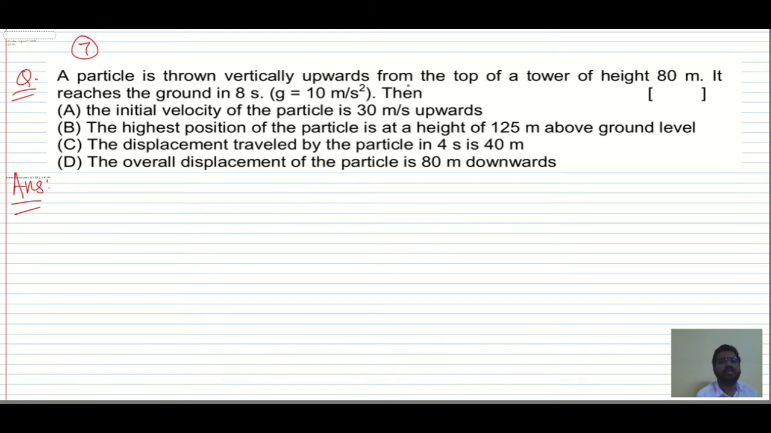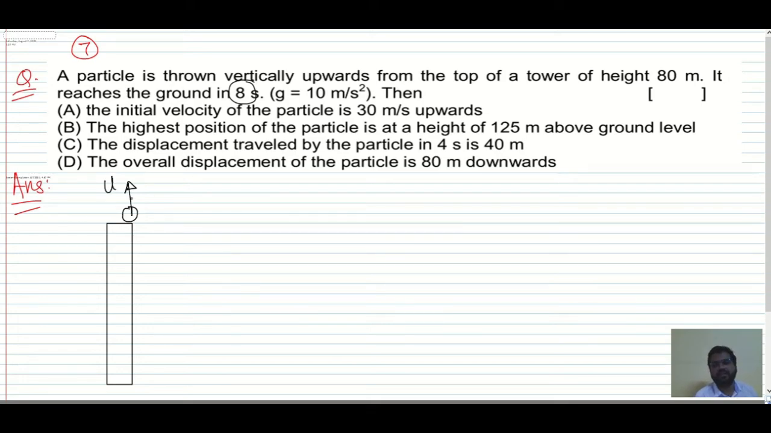A particle is thrown vertically upward from the top of a tower of height 80 meter. It reaches the ground in 8 seconds. Then initial velocity we want, highest position we want, displacement we want, overall displacement we want. Okay. So over here, a particle is thrown from the top of the tower vertically upward, supposed to be. Okay, and it reaches the ground in 8 seconds. So time is given, 8 seconds. This is the height of the tower, given 80 meter.